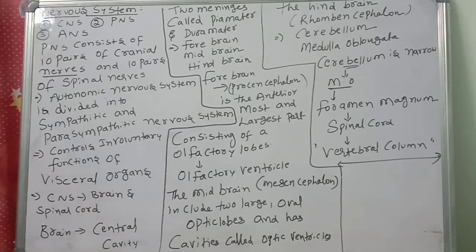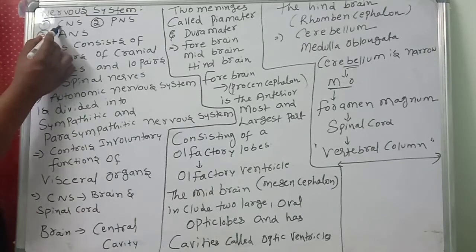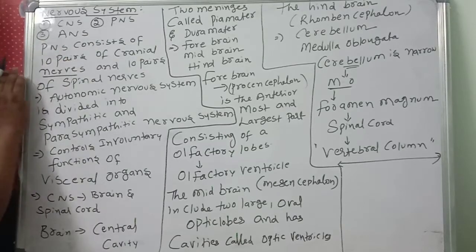Central nervous system. CNS means what? Central nervous system. PNS means peripheral nervous system. ANS means autonomic nervous system.